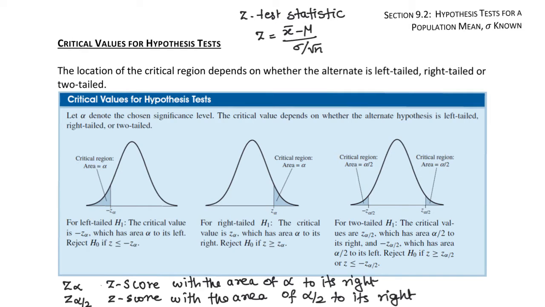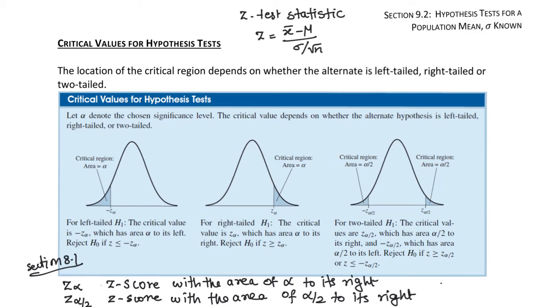If you don't remember what z alpha and z alpha over 2 represent, please refer to section 8.1. Z alpha is the z-score with area of alpha to its right, and z alpha over 2 is the z-score with the area of alpha over 2 to its right.